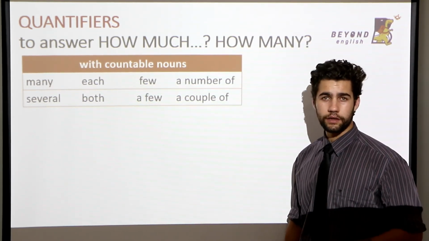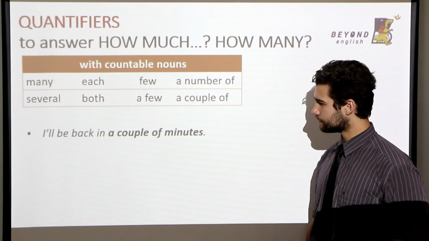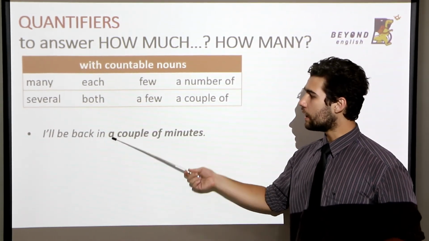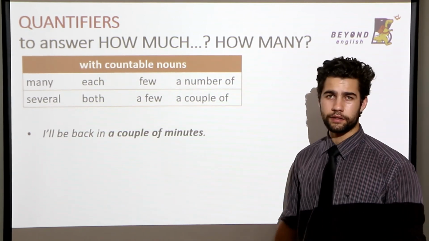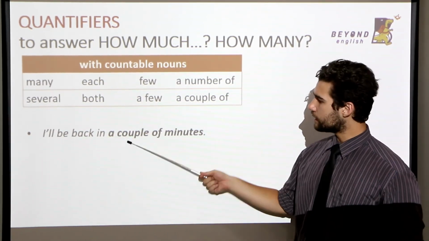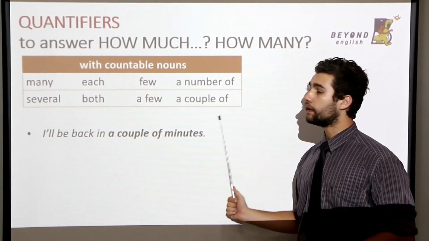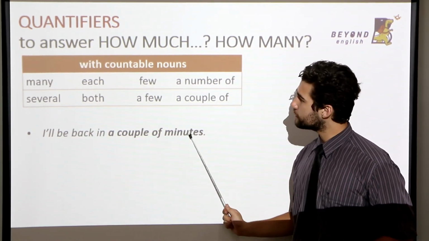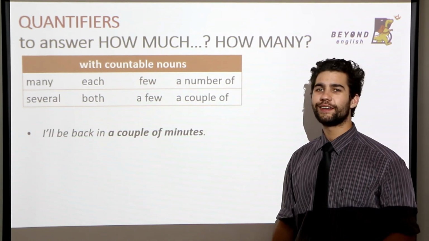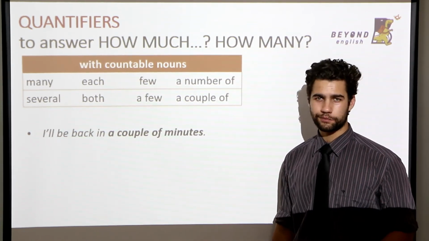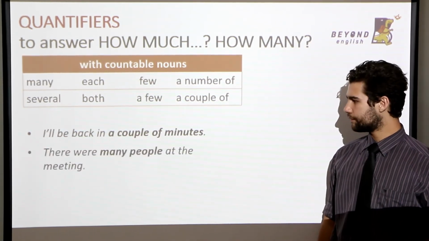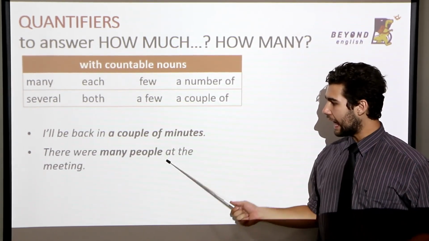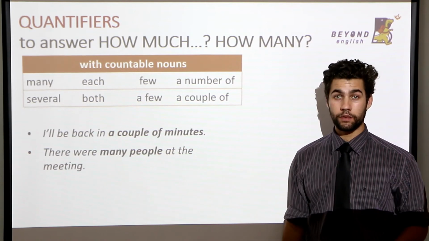Now, let's look at some sentences. I'll be back in a couple of minutes. A couple of is our quantifier, and minutes is a countable noun. Okay, next. There were many people at the meeting.